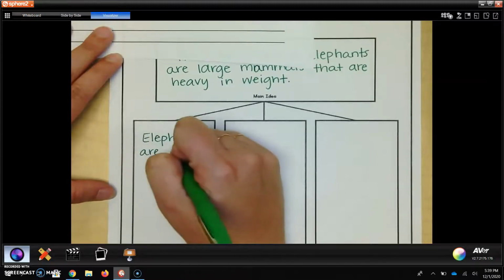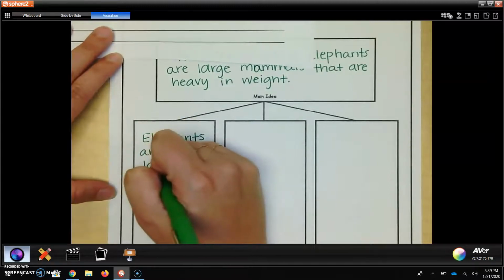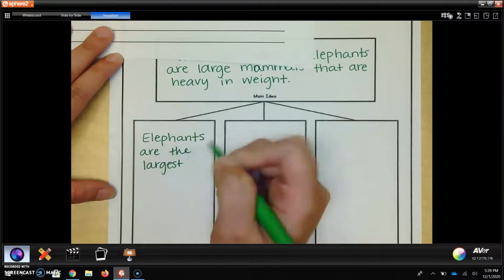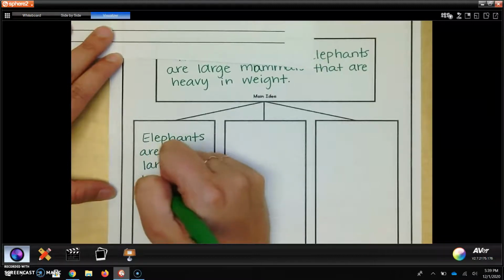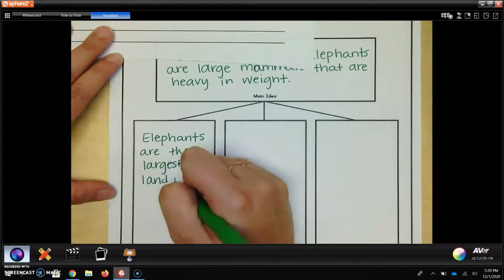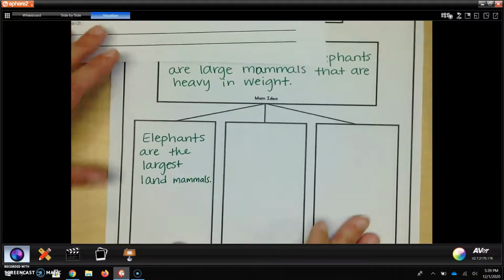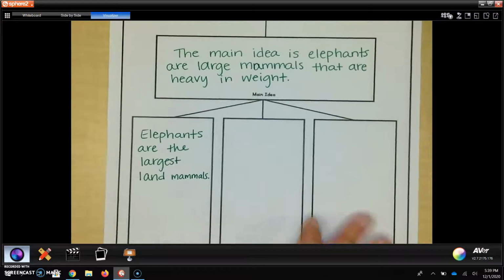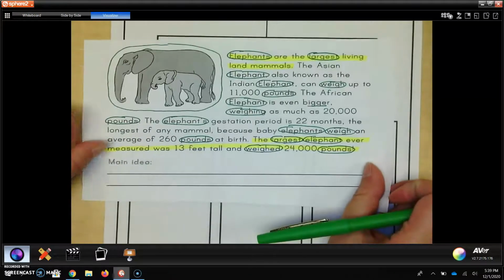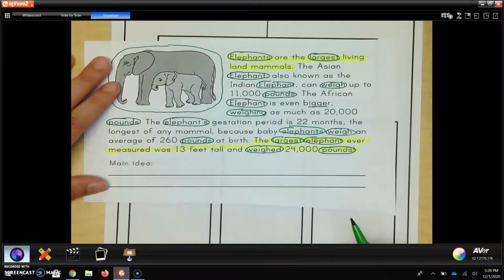Elephants are the largest land mammals. So that's one supporting detail. I need to find another sentence from here that supports this as well.